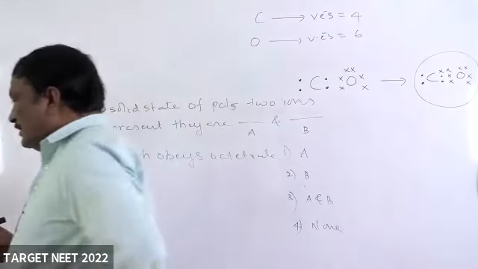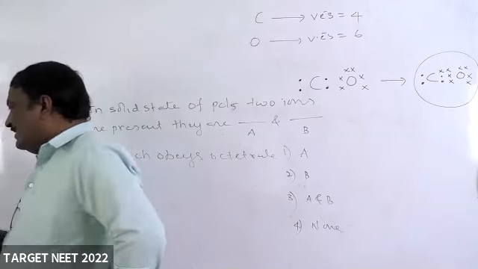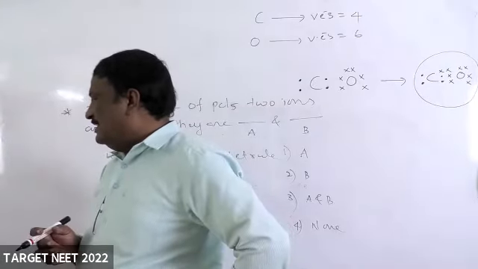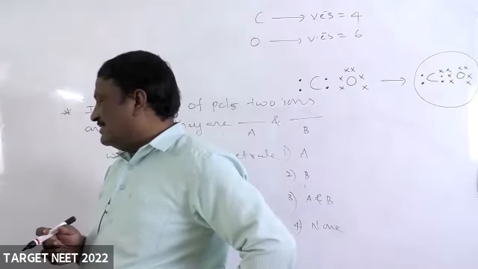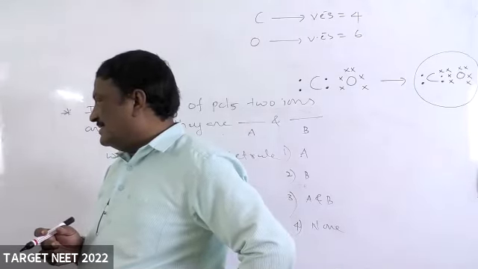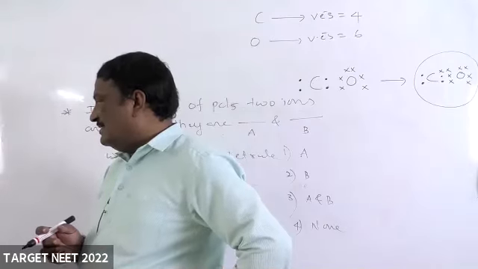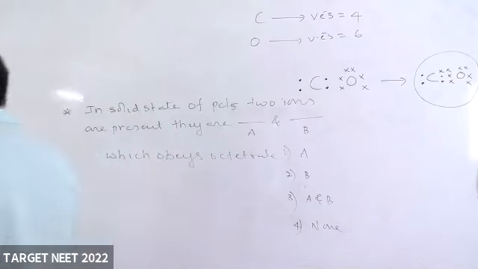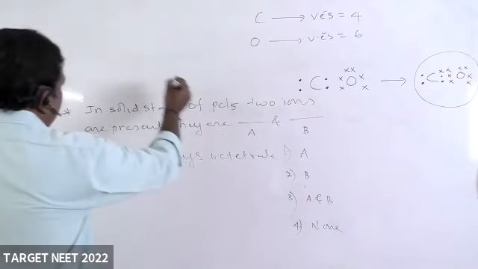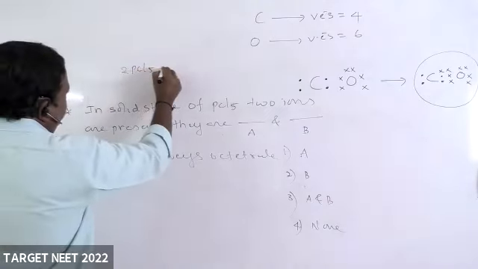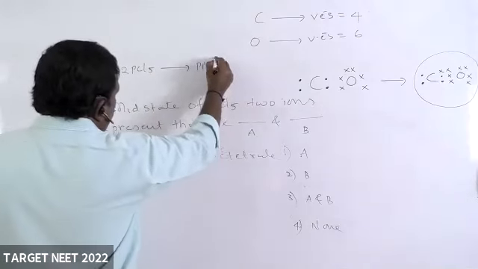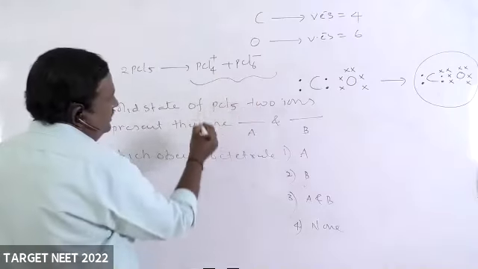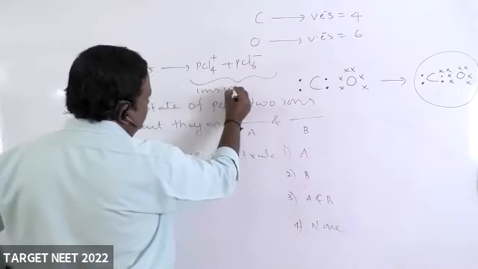Answer? Good, Chaitanya, Aravind, very good, nice. Chaitanya, is it accepting? Very good, students. 2 PCl5 gives PCl4 plus and PCl6 minus. These are the ions in the solid state.